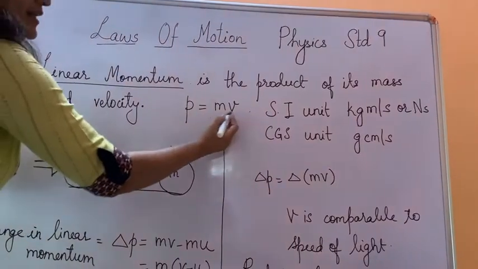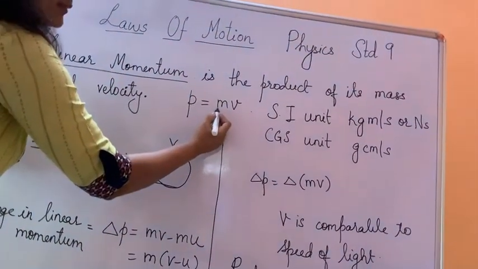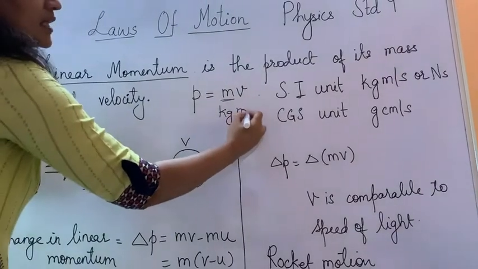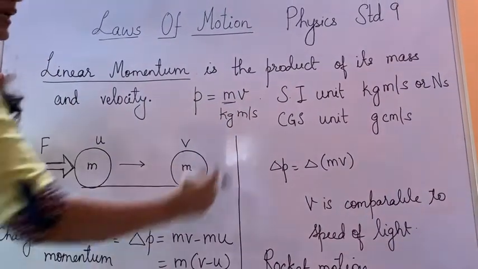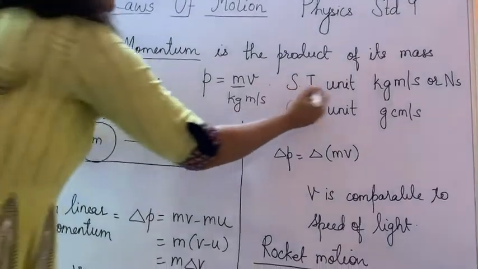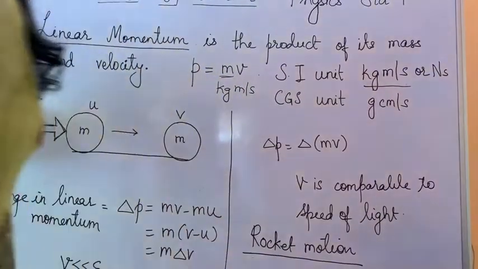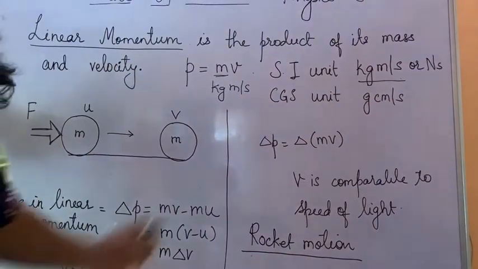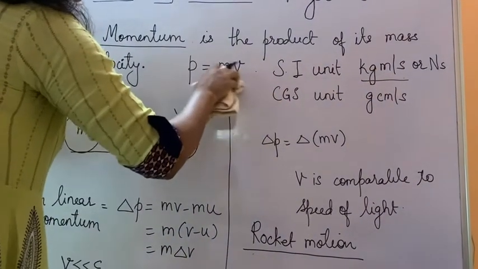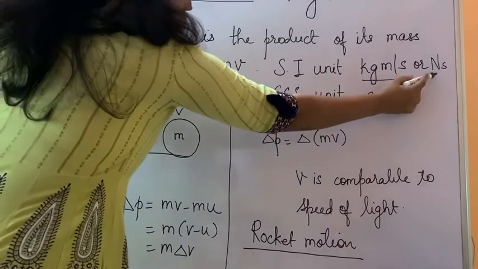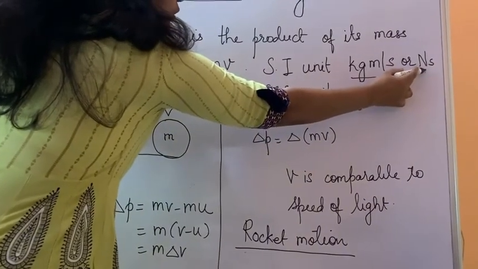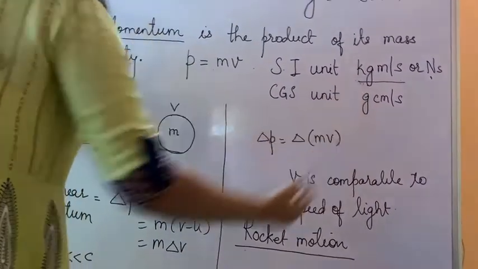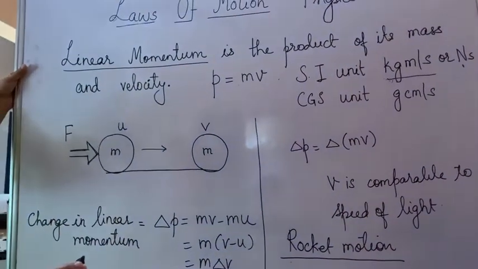If you try to get its SI unit, now for mass, what is the SI unit, children? Kg. And for velocity, the SI unit is meter per second. And if we combine these two, you will get the SI unit as kg meter per second. Since this becomes a little longer, they have used a shorter name for that unit, and they name it Newton second. So this is what you are going to mostly use. But if this comes, you should not get confused as to which unit this is. That is a unit of momentum only.